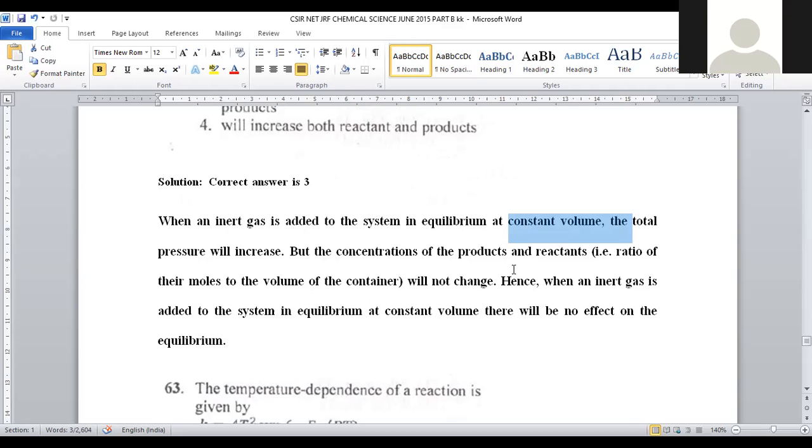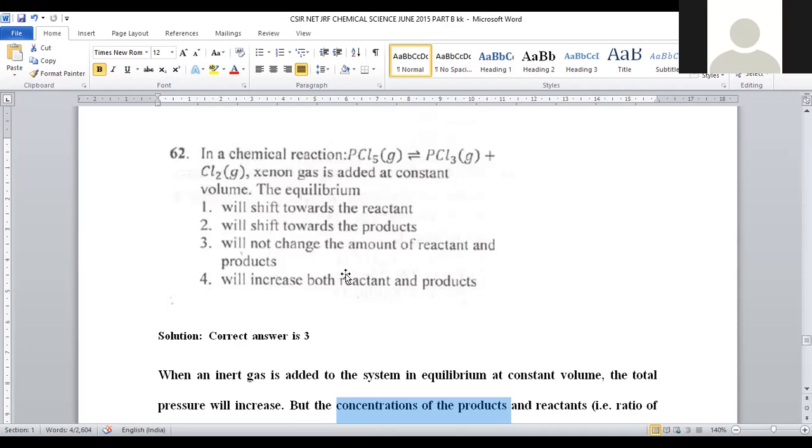If volume is constant it is called isochoric, if pressure is constant it is called isobaric, if temperature is constant it is called isothermal. We can say this is a kind of isochoric system. Total pressure will be increased because we kept the volume constant. There is another variable, the pressure, that will be raised, right? So here the concentrations of the product and the reactant, their molar ratio, will not change. Only variation is observed in the pressure, but the concentration remains the same. Being volume constant, we can't say there is a change in concentration, right? So hence the inert gas added to the system will not impact the equilibrium because of the constant volume system, and the equilibrium will not be affected.